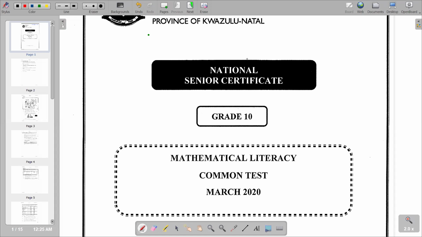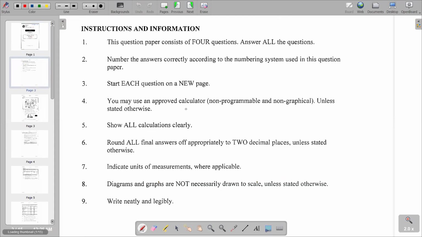Mathematical literacy. In this video, we want to look at a common test of March 2020, a common test for the province of KwaZulu-Natal. We have our instructions here that we're going to comply with, and the most important instruction is: round all final answers appropriately to two decimal places, unless stated otherwise. So basically, we have to round off to two decimal places.